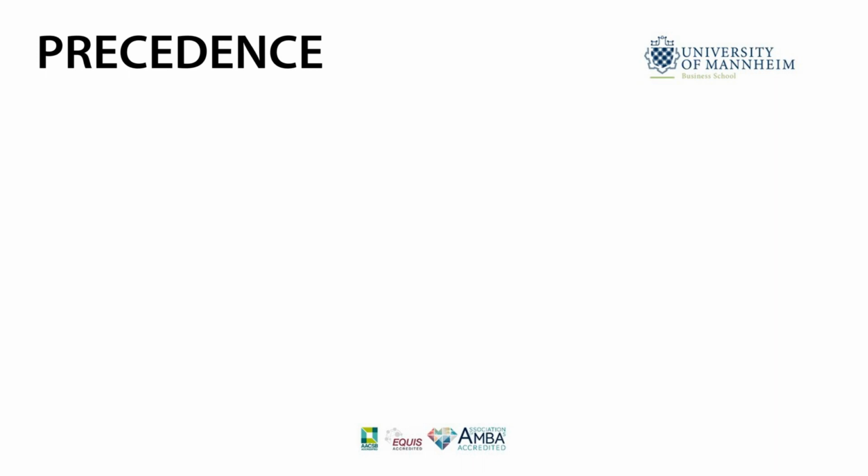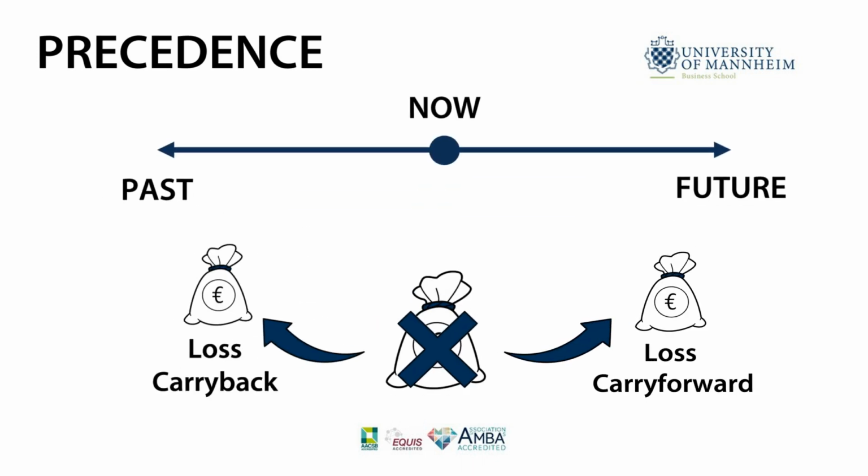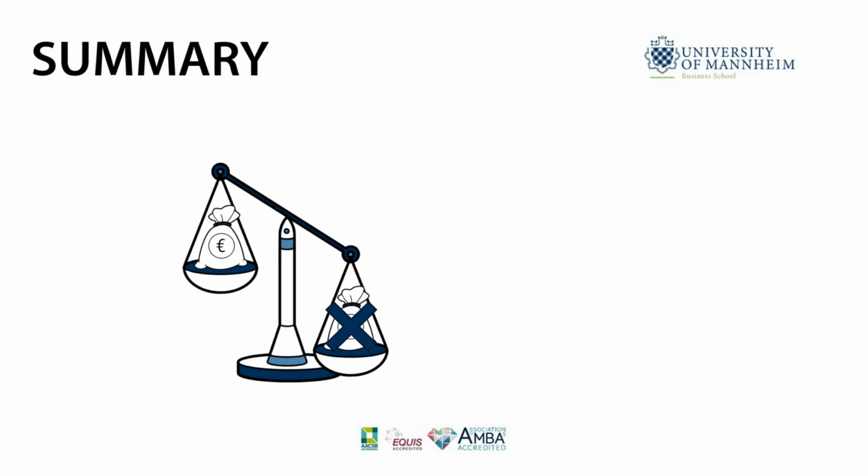If a country allows for both a loss carryback and a loss carry forward, the loss carryback usually takes precedence. That is, only if a loss cannot be fully offset against the profit of previous years, the excess loss amount is carried forward. To summarize, for taxation purposes, corporate profits and losses are treated asymmetrically.